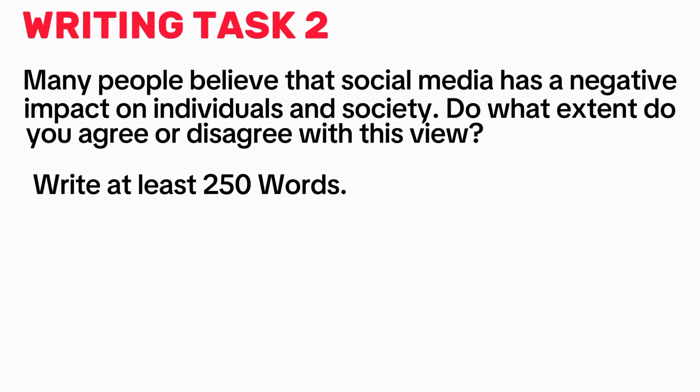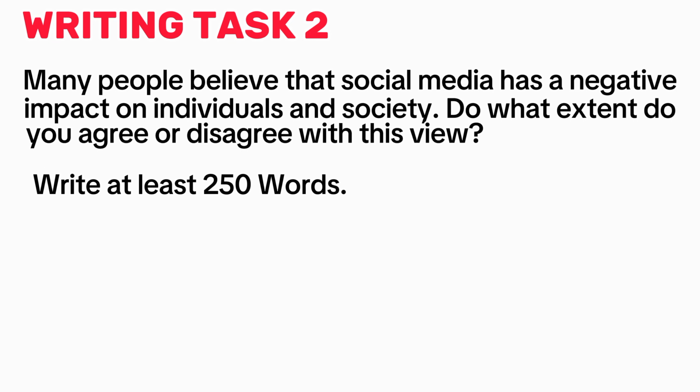Now we have to understand it. Here, in every opinion essay, you have to write 2 body paragraphs. So first decide whether you agree or disagree. Here I will be agreeing that they have a negative impact. You can disagree, that doesn't matter at all. Talking about how you should choose whether you should agree or disagree, think of the ideas.